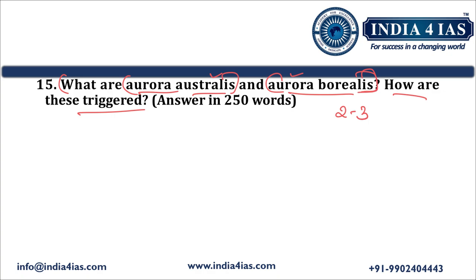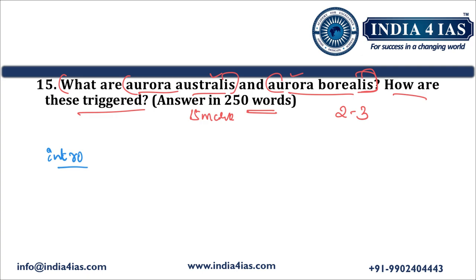So in the second part, we should write about how these are triggered. The question is for 15 marks and the word limit is 250 words. We have to begin our answer by writing an introduction. In the introduction, we will briefly mention what aurora australis and aurora borealis are.